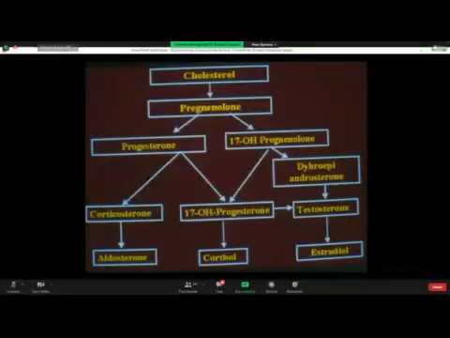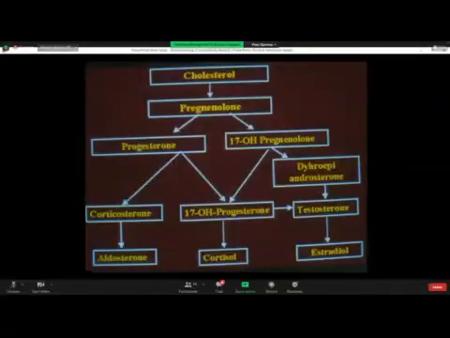What we have talked about: cholesterol is the common precursor, which will make pregnenolone, which forms either progesterone or 17-hydroxypregnenolone. Now, progesterone is acted upon and forms corticosterone, which in turn is converted to aldosterone in the zona glomerulosa layer of the adrenal cortex. Whereas 17-hydroxypregnenolone and progesterone, by enzyme actions, are converted to 17-hydroxyprogesterone, which in turn is converted to cortisol in the middle layer, the zona fasciculata layer of the adrenal cortex, under the influence of ACTH.